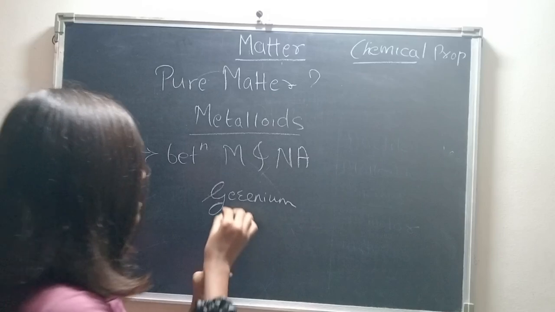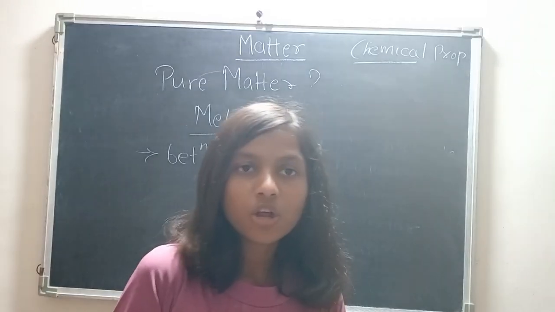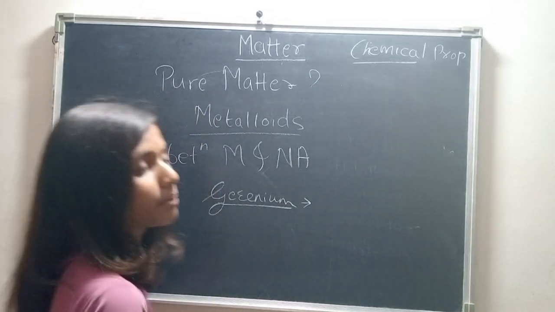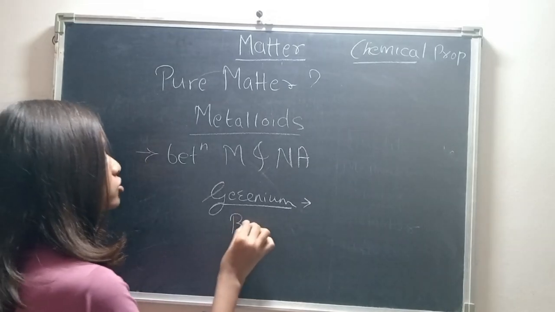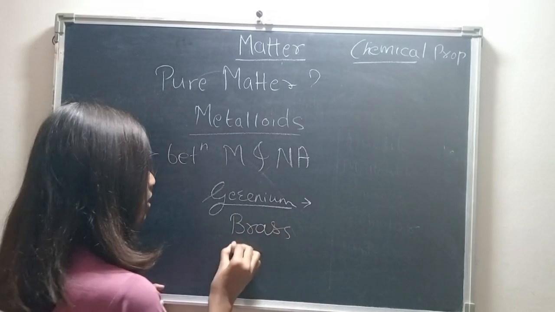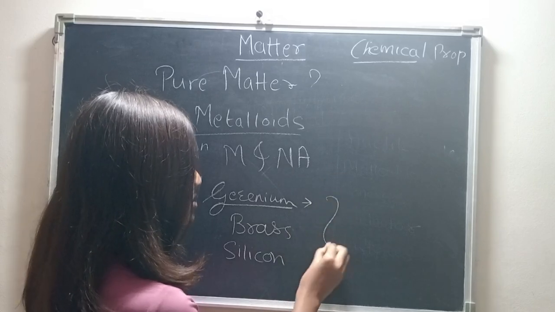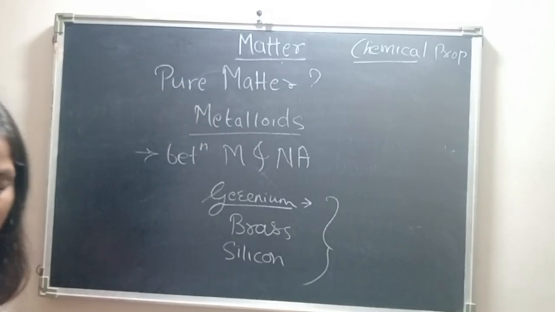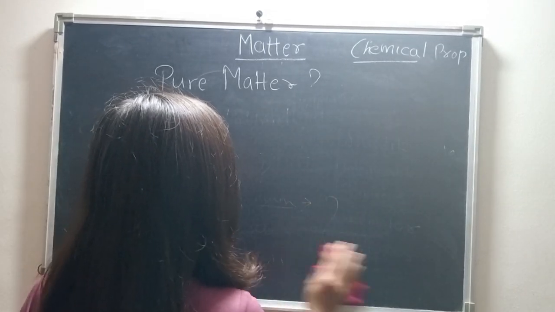And also there are materials which are made up of metal and non-metal. For example, brass is made up of zinc and copper, so brass is also a metalloid. Silicon too. Several materials are metalloids, which you will learn in the periodic table. Okay. So here we learned about metals.